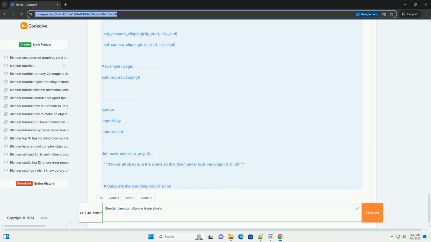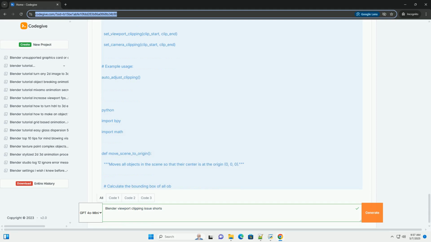3. Automatically adjusting clipping based on scene size. Explanation: 1. Bounding box calculation. The script iterates through all objects in the scene of type mesh. It finds the minimum and maximum x, y, and z coordinates of all vertices in the scene, effectively calculating the bounding box that encompasses all objects. This ensures that even objects with modifiers are accounted for. The evaluated dependency graph is used to get the final mesh data after modifiers have been applied. The try, except block handles cases where evaluating the mesh might fail.